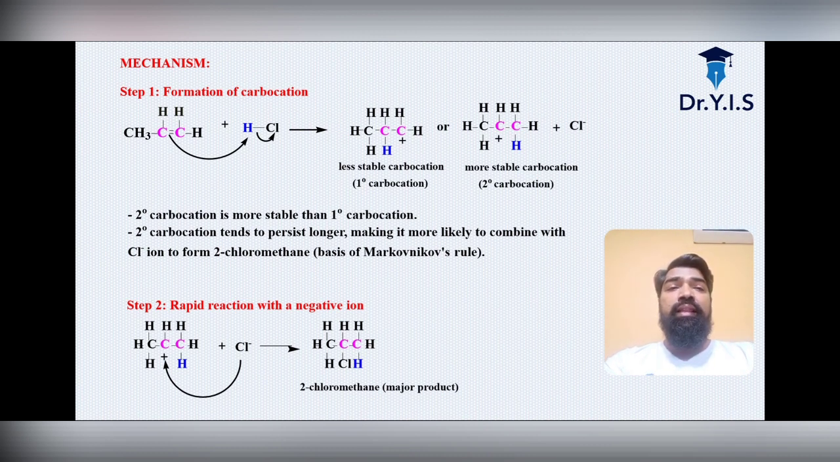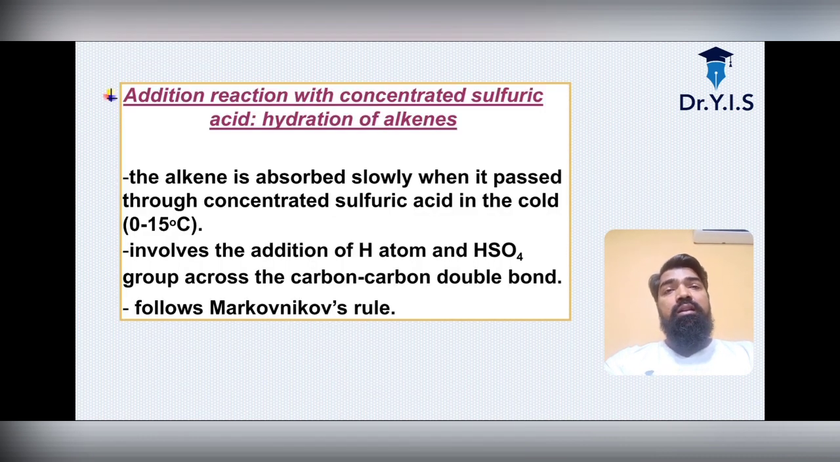It is unsymmetrical. Okay. Yes, step 2 is what? The rapid reaction with the negative ion. Yes, the 2-chloropropane will give you the major product. This will be the major product from the substituents. Okay.